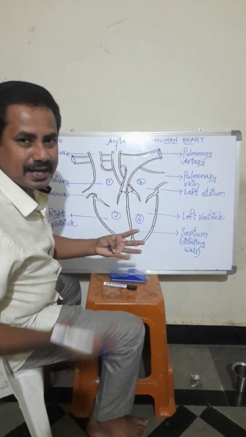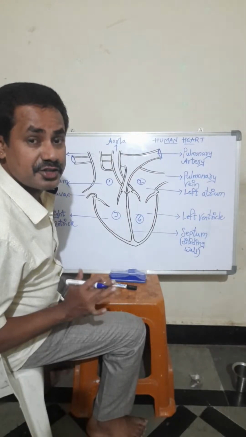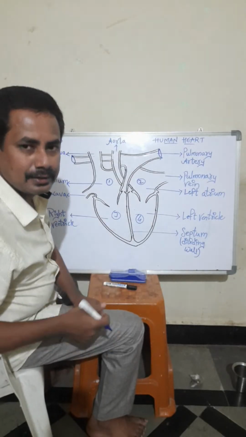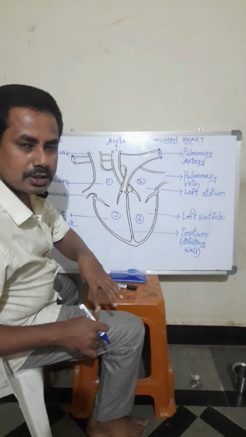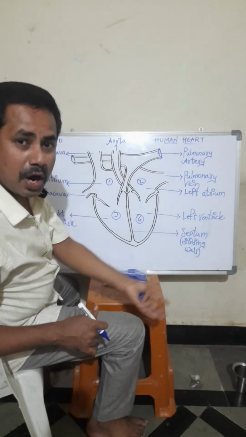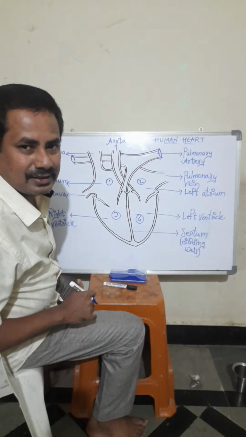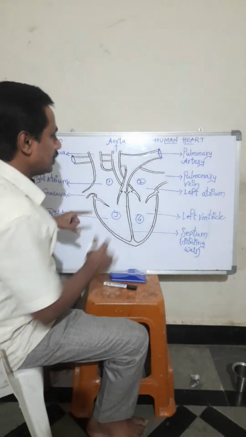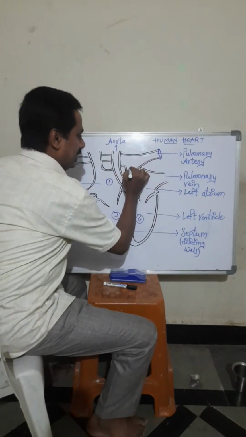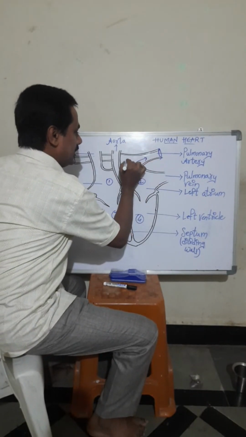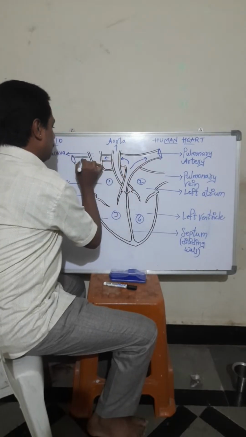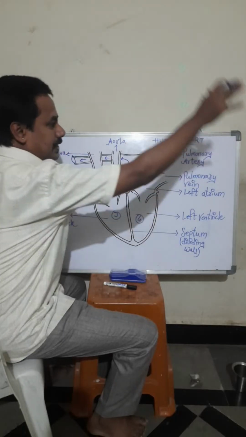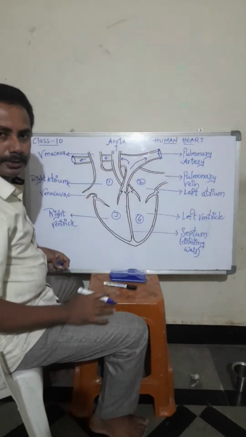All our cells are there in our body. Trillions of cells are there in our body. All of them continuously respire. The cells take in oxygen and the cells give out carbon dioxide. That carbon dioxide will be taken by this blood, and that carbon dioxide contained blood is moving towards this, what? Pulmonary artery. Through the pulmonary artery, the blood is going to the lungs.